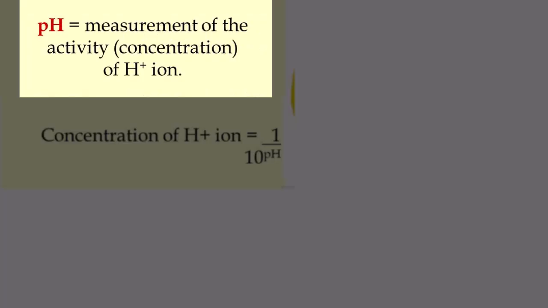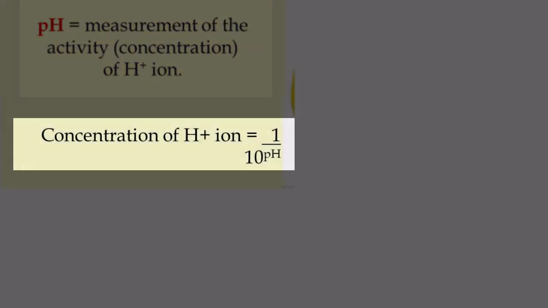pH is a measurement of the activity or concentration of the H+ ion. This equation explains the relationship. Remember that the concentration of H+ in liquid is usually very, very small, so we show it as a fraction, 1/10 to an exponent. That exponent is our pH number.